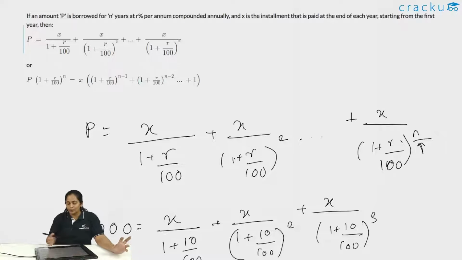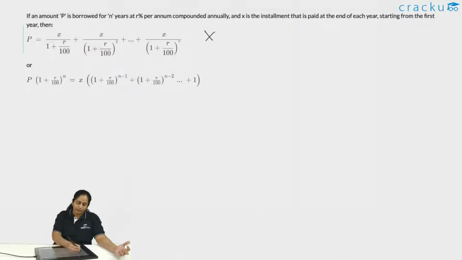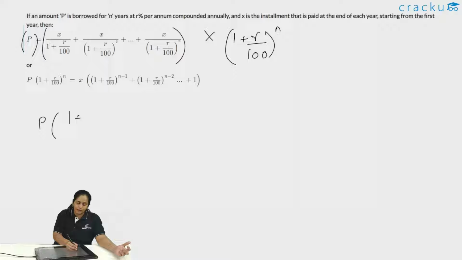In general, you can do this, but I don't like things to be in the denominator. It is kind of inconvenient to write. So another way you can do is multiply the whole equation by 1 plus R by 100 raised to n. If I multiply the LHS as well as the RHS by 1 plus R by 100 raised to n, then I get the second equation, which is P into 1 plus R by 100 raised to n is equal to X into, so I take X in common. So basically this is raised to n divided by 1 plus R by 100 raised to 1.